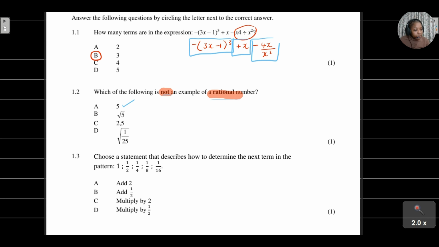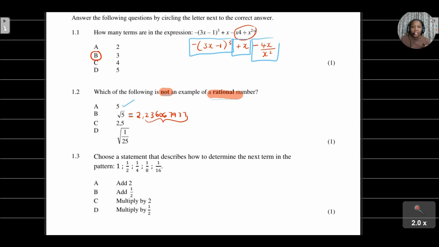If you take the square root of 5, this basically gives us an answer of, let me just show you, 2,236067977. Do you see? So what are we noticing about this number? We are noticing that the decimals given to us there are non-repetitive.